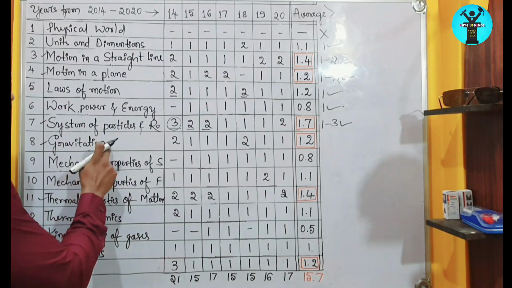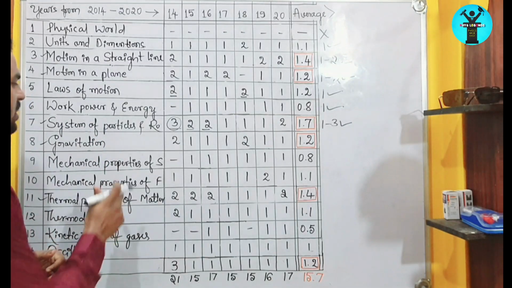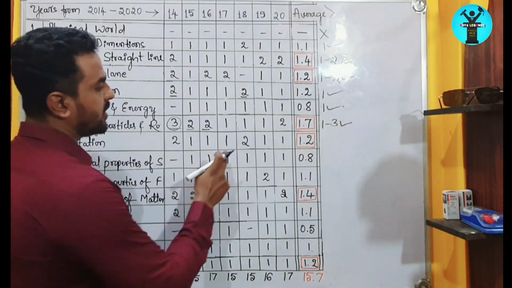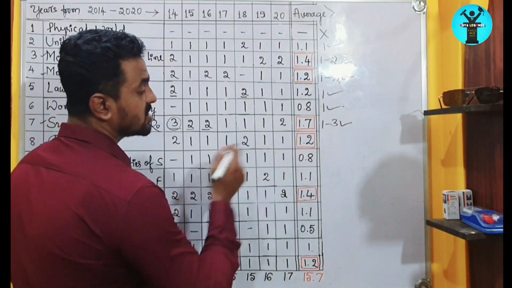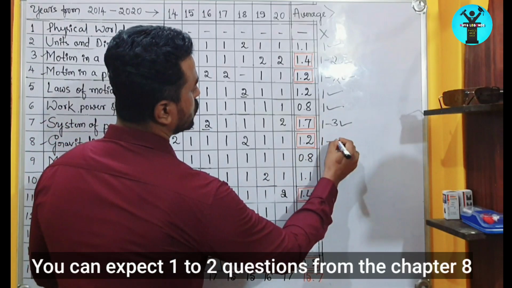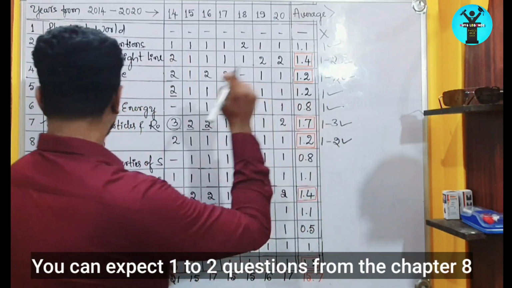Afterwards, move to gravitation. In this gravitation chapter, you can see in 2014 they asked 2 questions, and in 2018 they asked 2 questions. The weightage is 1.2 from 7 years of papers, which means you are going to get 1 to 2 questions from this chapter. So this is also a very important